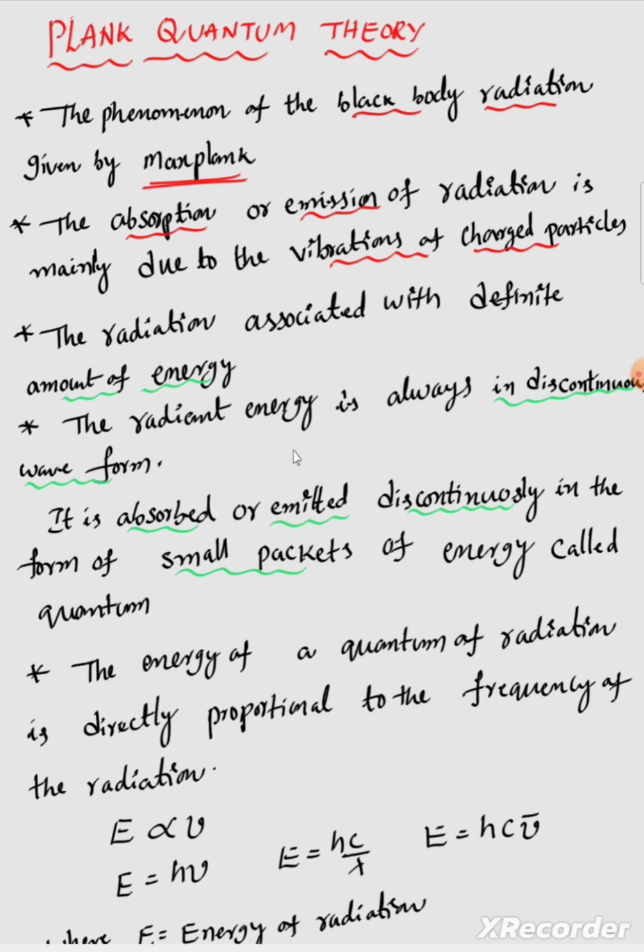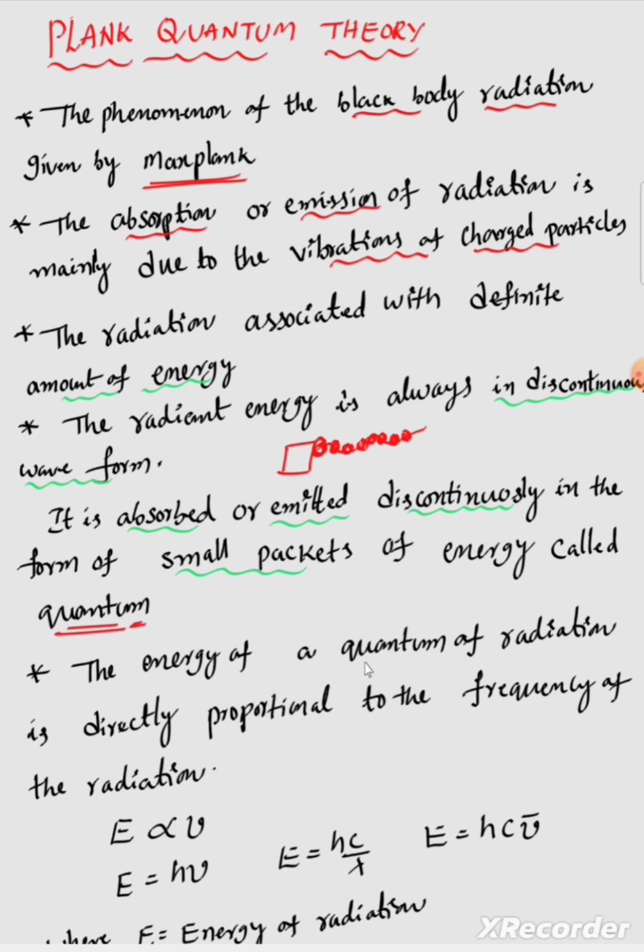Suppose we take a body which emits radiation in the form of waves, in discontinuous form, like packets. This is one packet, this is one packet. This one small packet of energy from the radiation we call a quantum.